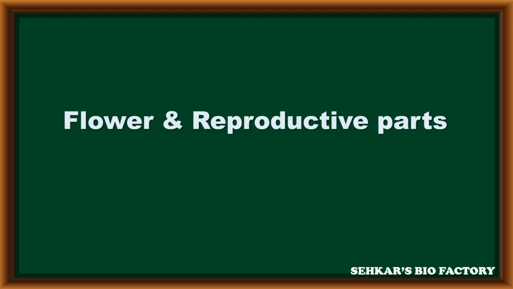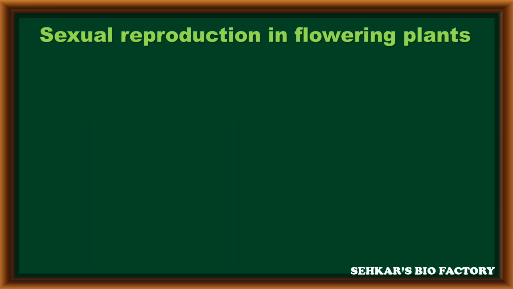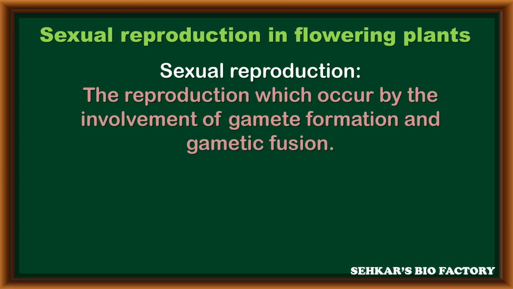In this video, I am going to explain some introduction for sexual reproduction in flowering plants related to the structure of flower and reproductive parts. Sexual reproduction in flowering plants. First, we have to know what is sexual reproduction. Sexual reproduction is nothing but the reproductive process which occurs by the involvement of gamete formation and gametic fusion.